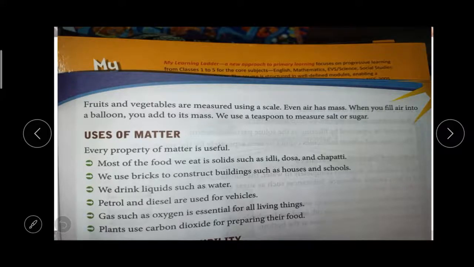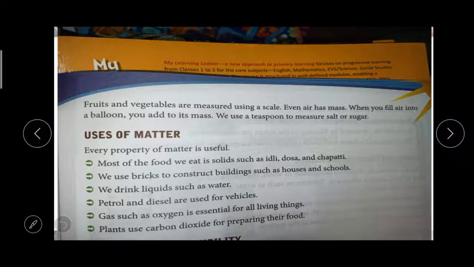So even air has a mass. When you fill air into a balloon, if you measure the weight, it will also have some weight. We can use a teaspoon, right? We can use a spoon to measure salt or sugar, right? So for all matter, we have some instrument to measure its volume and an instrument to measure its mass. Okay, so these are the measurements of matter.